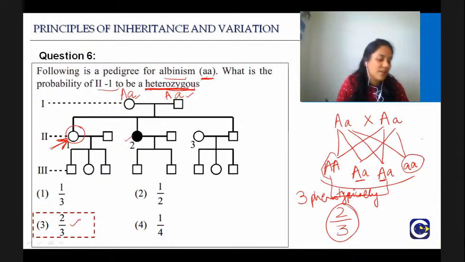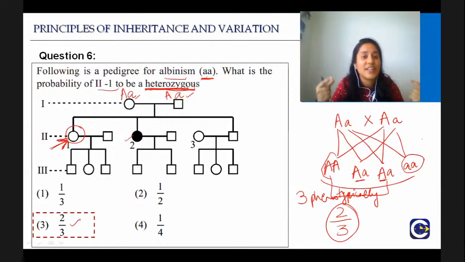See, so that is the thing. What you also have to see is that this individual 2-1 is non-affected. That is the hidden trick in this question. Everybody will answer it 1 by 2, but then it will give you negative marking. You also have to understand what is the probability of individual 2-1 to be heterozygous.